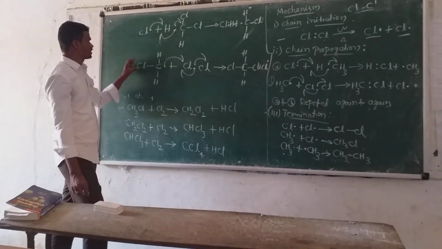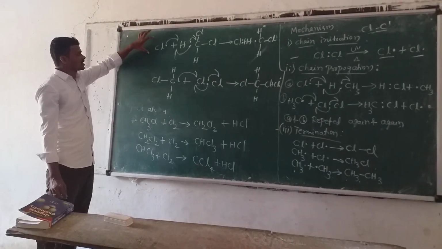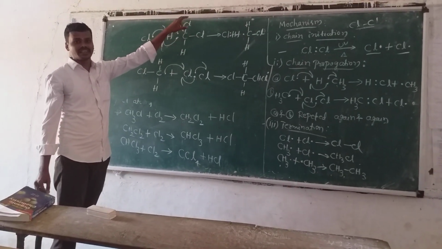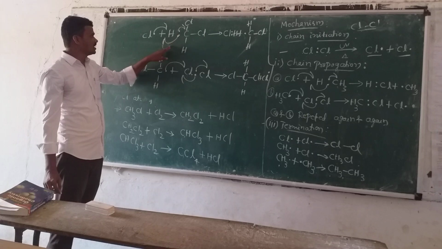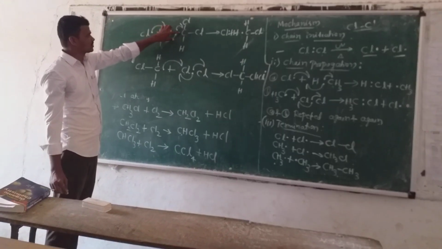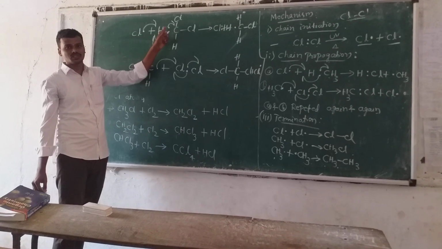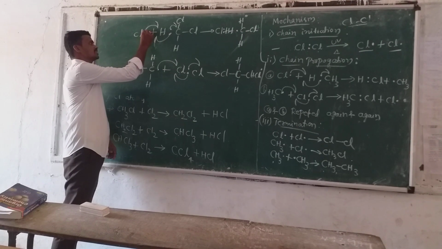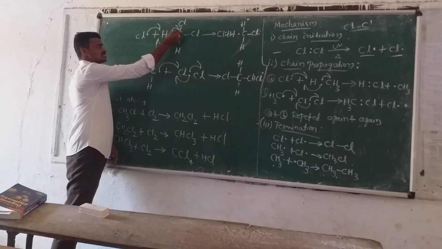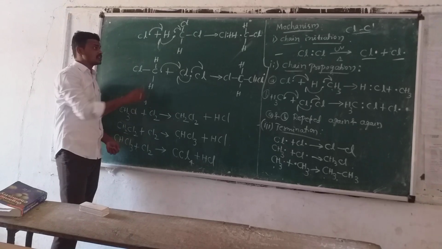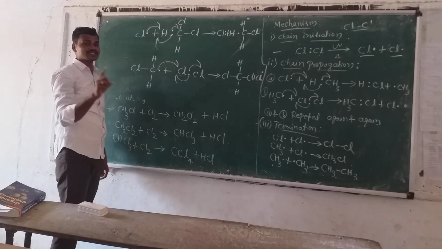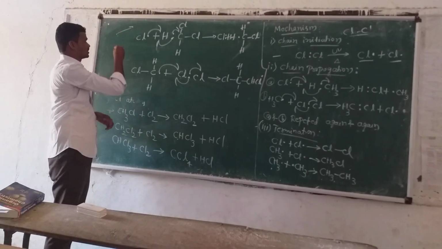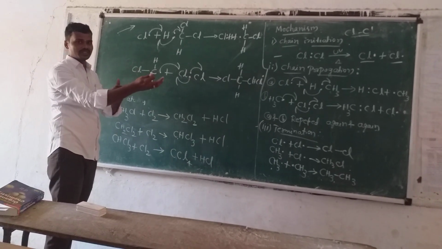Next, another two reactions are there. See here, the chlorine free radical attacks CH2Cl2, dichloromethane. This dichloromethane is attacked like this. See here, there is a bond between C and H. I should show the two dots. This single electron comes to this side, and this chlorine free radical attacks this side, with the movement of bonding electrons to this side. I will show the half arrow marks. Half arrow marks show that only one electron is moved, but a full arrow mark shows that all the electrons are moved from one side to another.